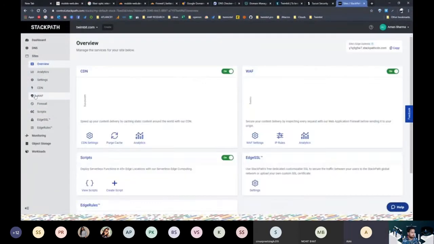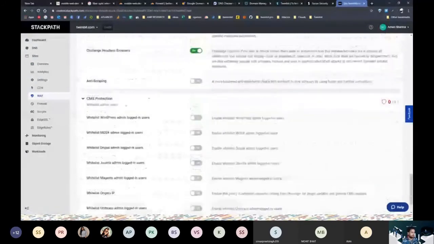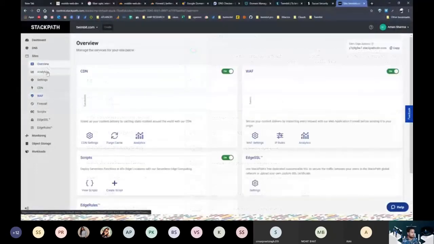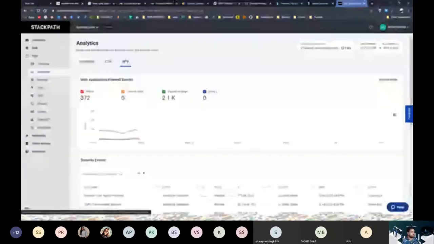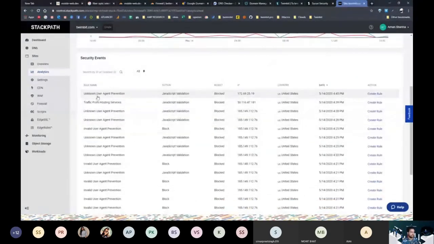We go to Twiml.com, we go to web application firewall, and we have these settings that I've set for the web application firewall and also the rules that I want to care about. Let's go and see the analytics for the web application firewall. You can see these are 372 policies that we have created. These get added and removed depending upon what policies the web application firewall company thinks they should introduce. And these are the attacks. This is the most recent one. This is today, 14th May, and this is 4:45 p.m., just 2 minutes before we actually logged in. So we just had an attack 2 minutes before. You see how frequently attacks are happening.